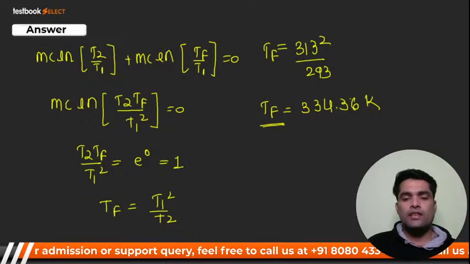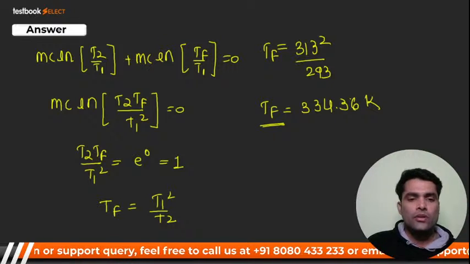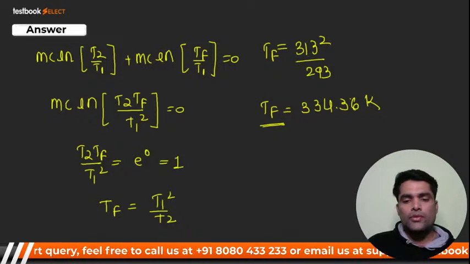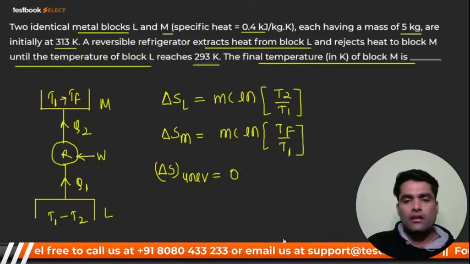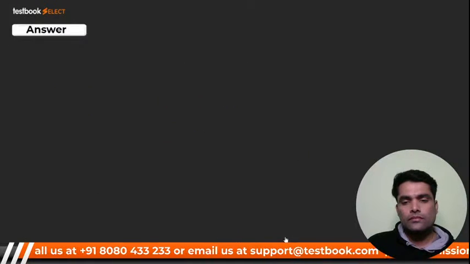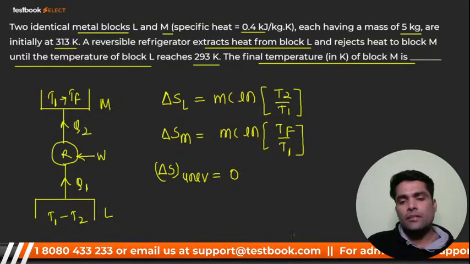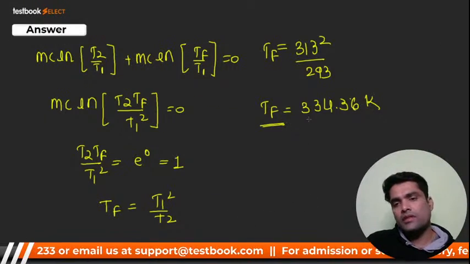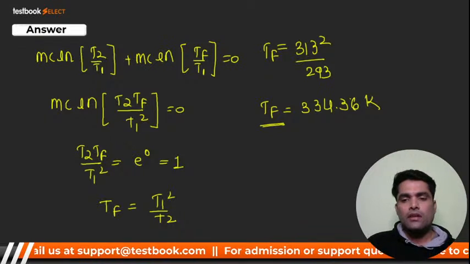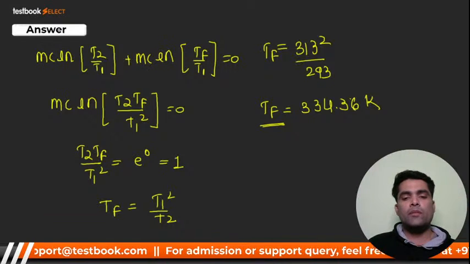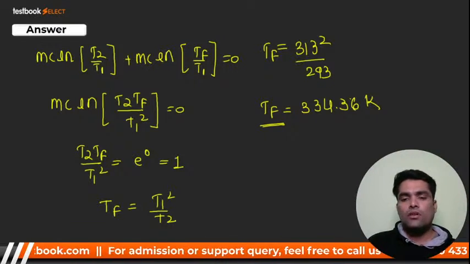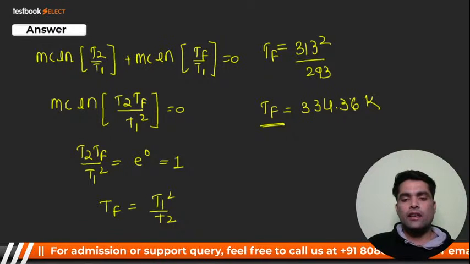This will be your final answer. The option was not given here, but the correct answer will be 334.36 Kelvin. Anybody have any kind of doubt? Please let me know. Be fast.